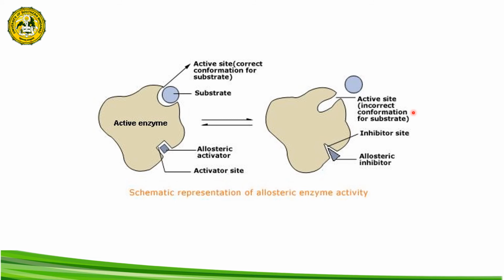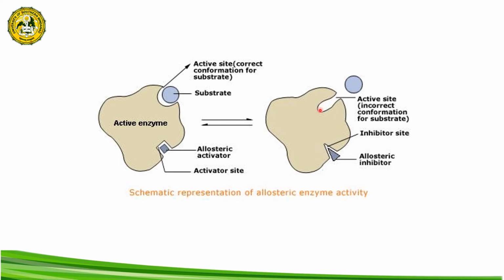So a non-competitive inhibitor will bind to the other site of the receptor, other than the ligand binding site. So it is considered to be non-competitive in nature because the non-competitive antagonist will not compete with the agonist for its receptor site.